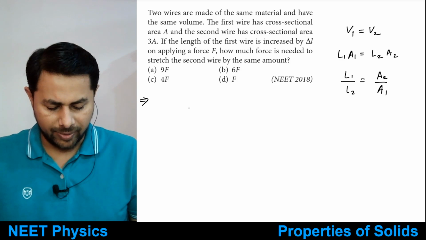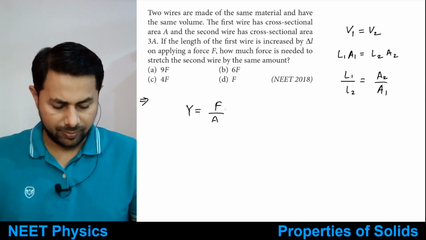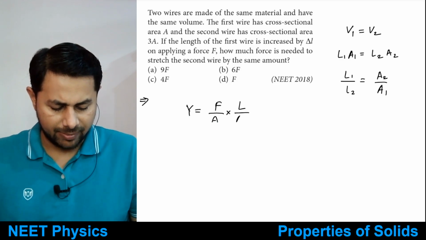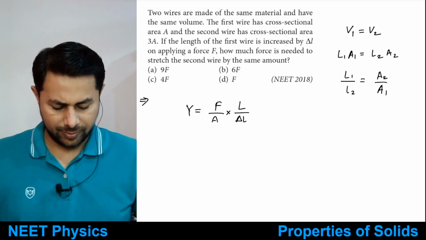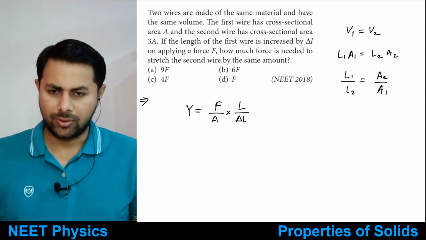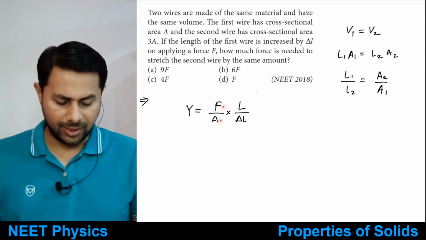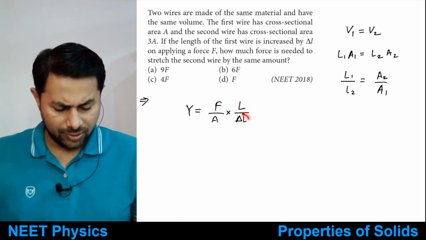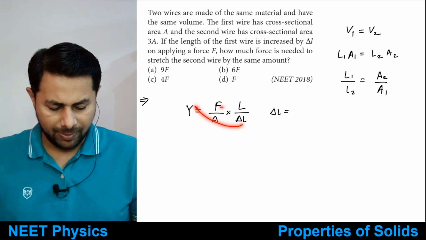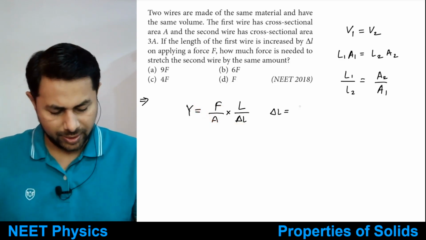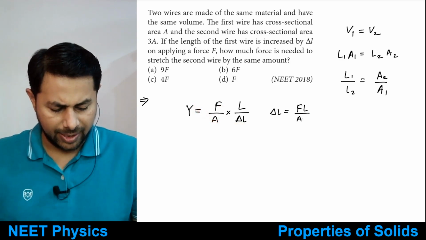You have the formula Y is equal to F by A multiplied by L divided by delta L. So Young's modulus is force upon area multiplied by length divided by change in length. Moving delta L to the other side, delta L is equal to FL upon AY.